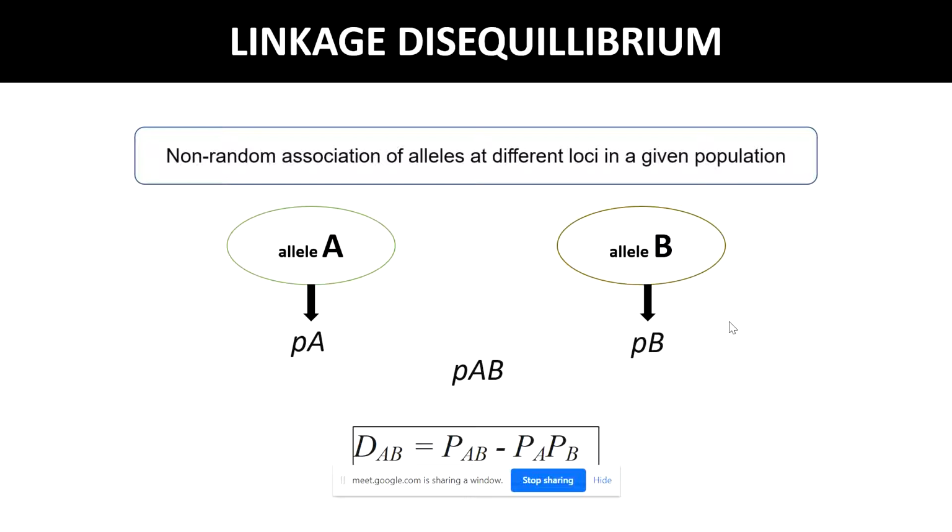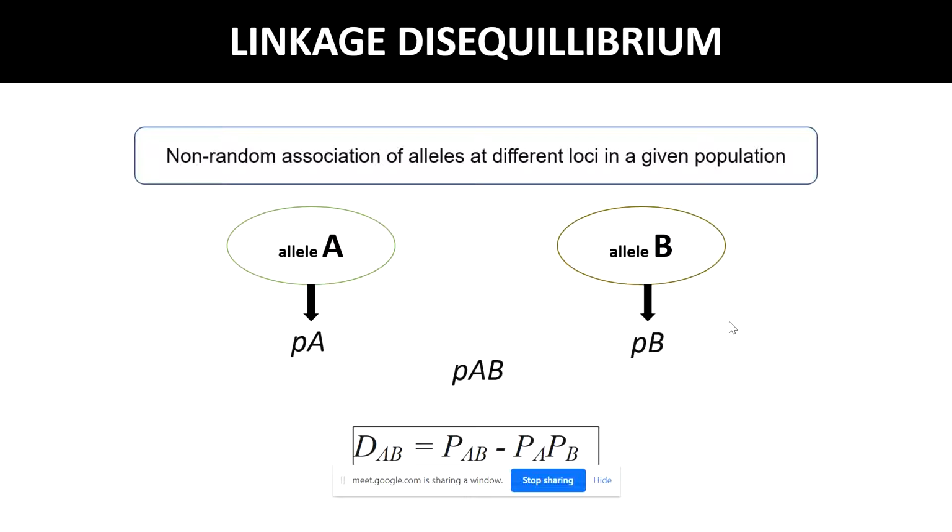You can have the formula in front of you, so you can see that the D value depends on the allelic frequency. And from this definition we can determine the relationship of the haplotype frequencies, the D, and the allele frequencies.